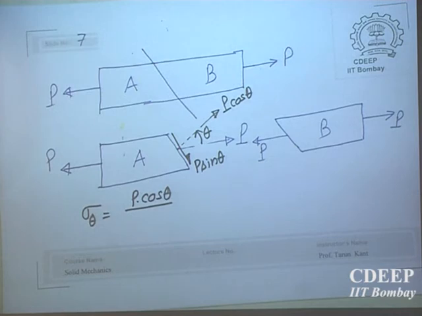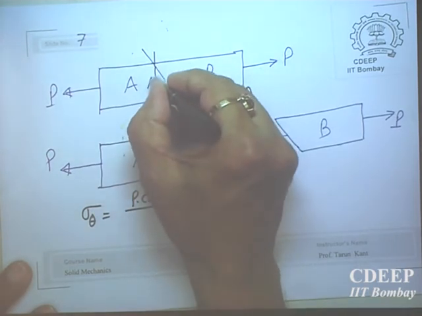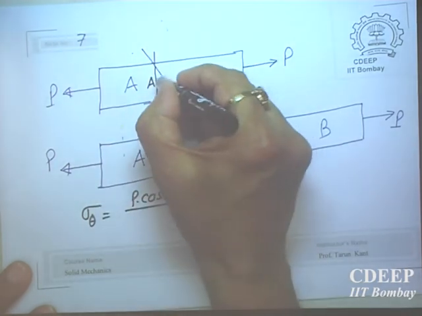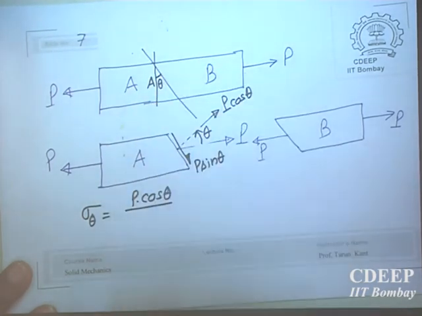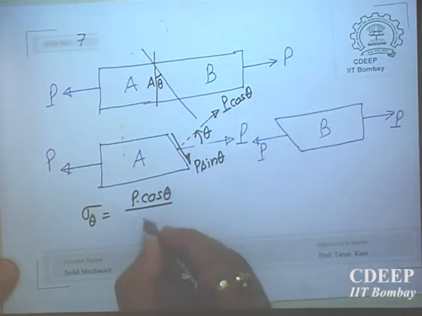Area also is a vector. So if this is A, what will be this? This angle also, this is theta. So this diagonal will be A by cosine theta.